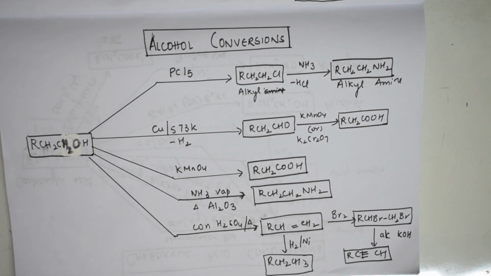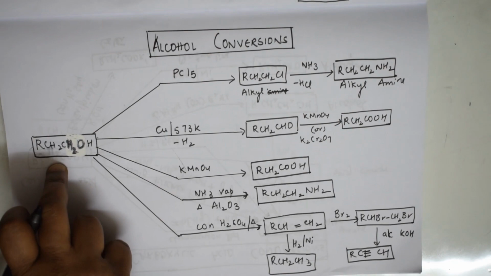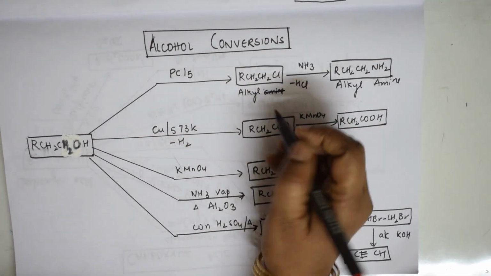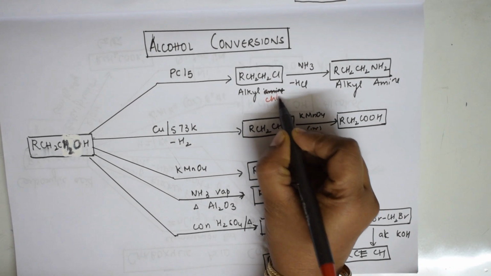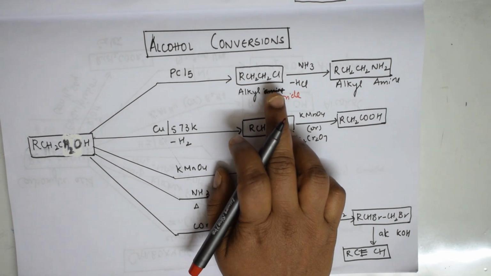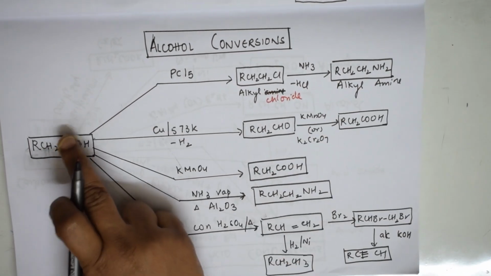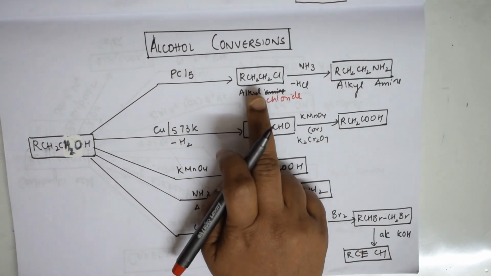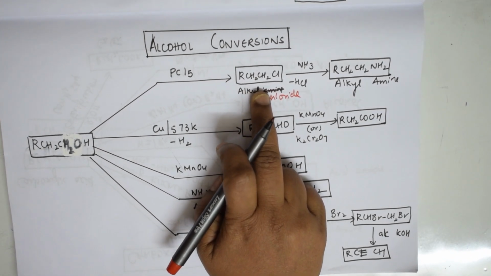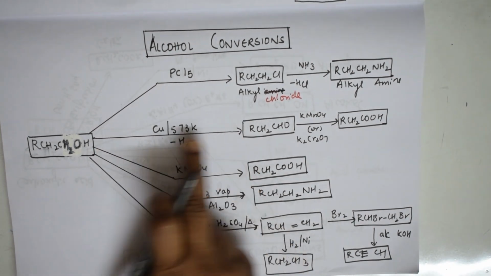When I take the alcohol conversions, maximum everything is covered in this. You can comfortably take it and stick it in the study room. Basically, alcohol can be converted to alkyl chloride. Further, they can be converted to alkylamine. So this is one way of converting. But remember, the basic step is always converting it into alkyl halide. That is important.